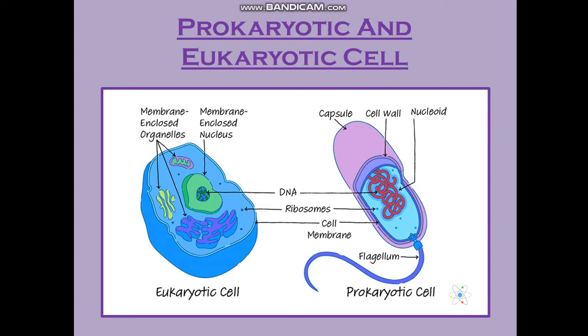Majorly this is on the basis of nuclear organization. Prokaryote, primitive type of karyon, that is nucleus. Cells in which mitochondria, chloroplast and nuclear membrane are absent are called prokaryotic cells. Examples are bacteria, blue green algae, cyanobacteria, mycoplasma, etc. Coming on to the eukaryotic, eukaryon means a true karyon, that means a true nucleus is present. So these eukaryotic cells have a nucleus and other membrane bound organelles present in the cytoplasm. Okay, so these are a few differences.